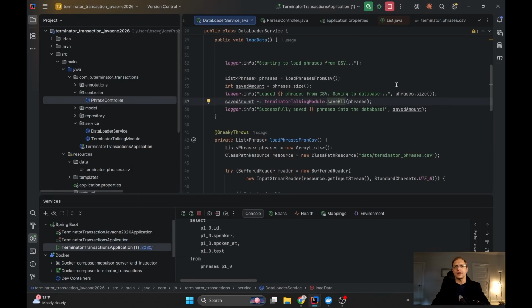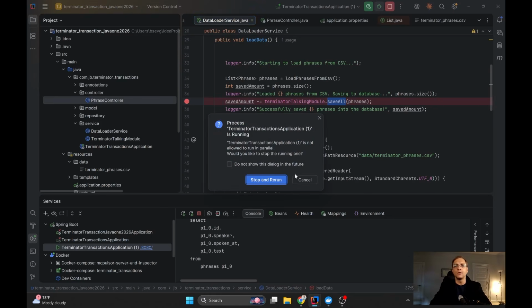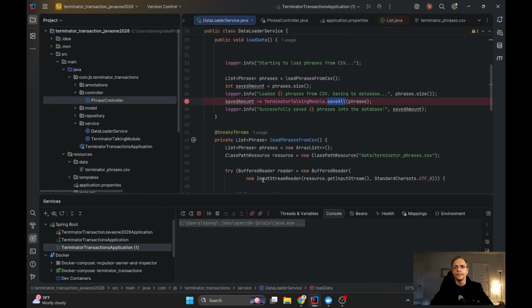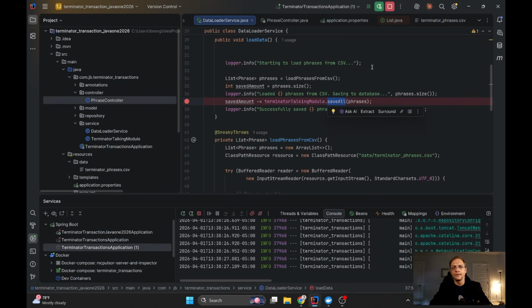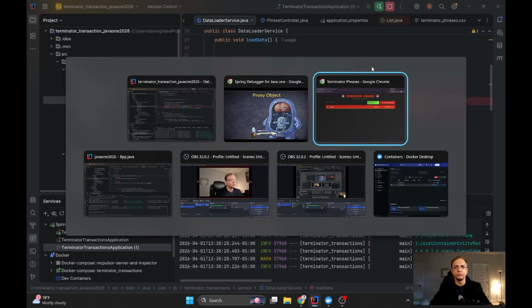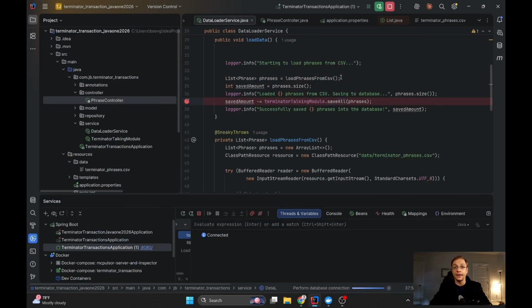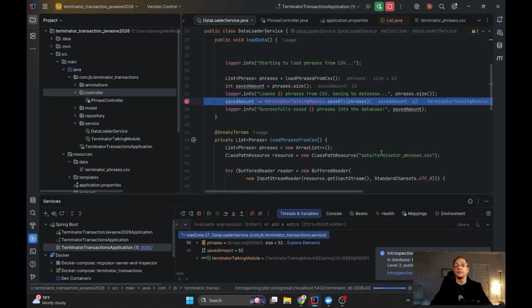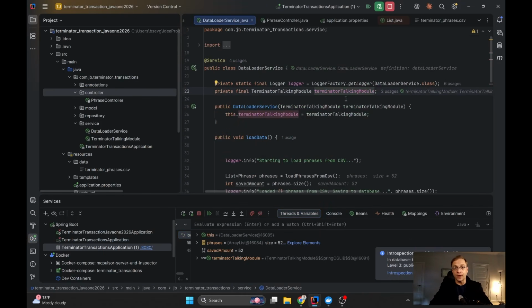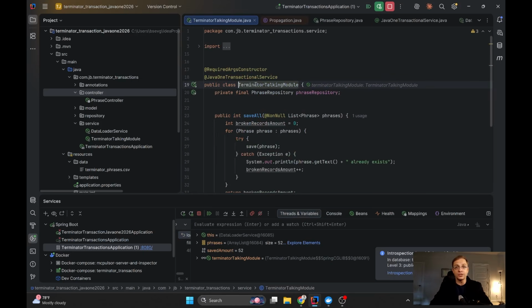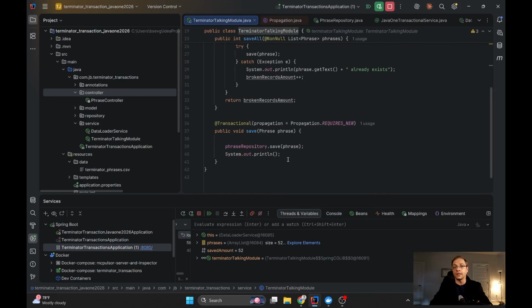It's data loader service right here. We have the terminator token module and we call the save all. But if I put a breakpoint here and run it in debug mode, and we click the fill data button again, and here we go, you see the terminator token module. If you open this one, we have the injection of terminator token module. It's our class, not final, and it has save all method and it has save method.